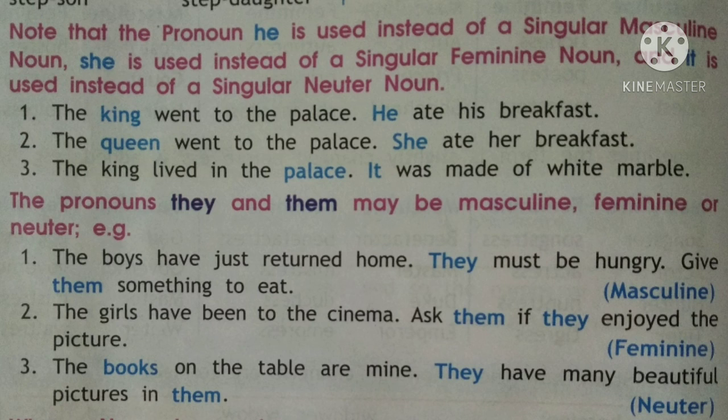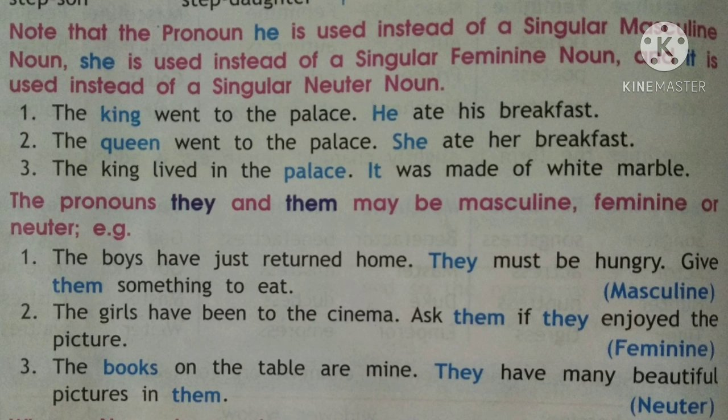Now the pronouns they and them may be masculine, feminine or neuter. Now they and them can be used for all the three genders. For example, the boys have just returned home. They must be hungry. So here we are talking, they means who? The boys. Give them something to eat. So they and them both are relating to those boys. The second one, the girls have been to the cinema. Ask them if they enjoyed the picture. So again, them and they are relating to the girls, which are feminine. So they and them again are used for the girls.